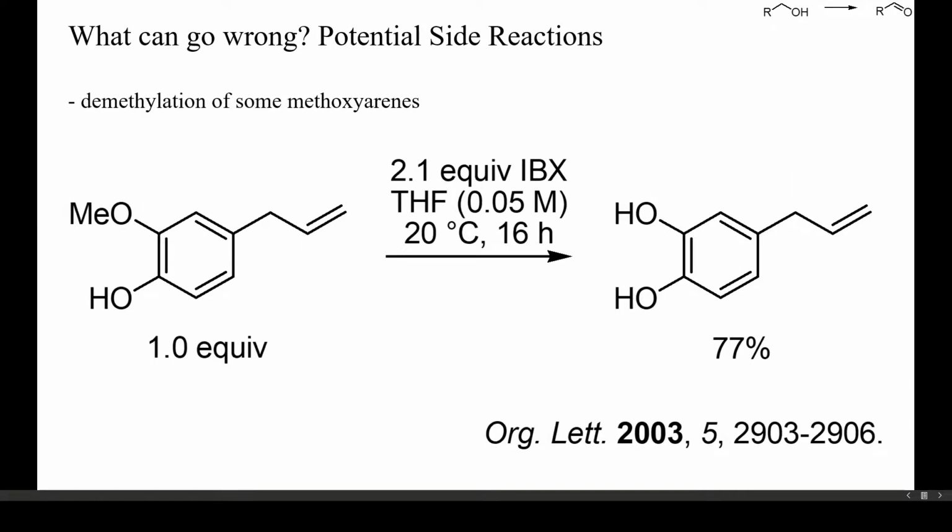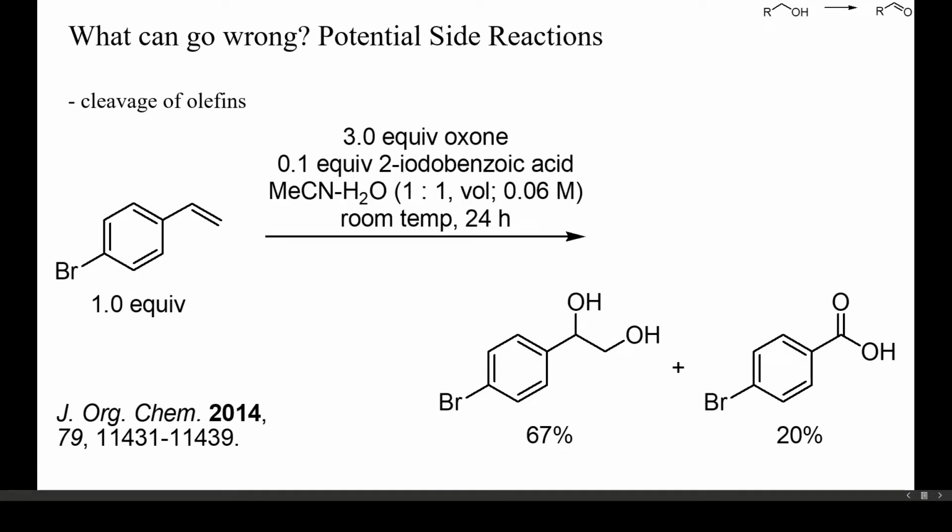2-Methoxyphenols can be cleaved by IBX into catechols or, if an excess of oxidant is used, into ortho-quinones. Methoxybenzenes without an ortho-hydroxy group, however, are usually not cleaved by these reagents. Occasionally, alkenes may be hydroxylated or even cleaved by oxidized 2-iodobenzoic acid, as in this example. This is only rarely seen, however. And as shown on the previous slides, alkenes are usually compatible with IBX-mediated alcohol oxidations.